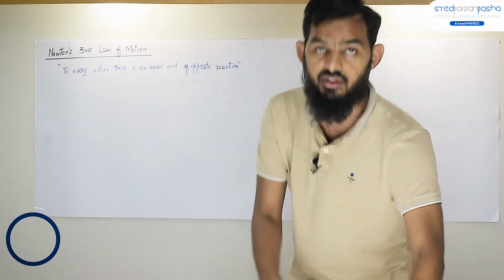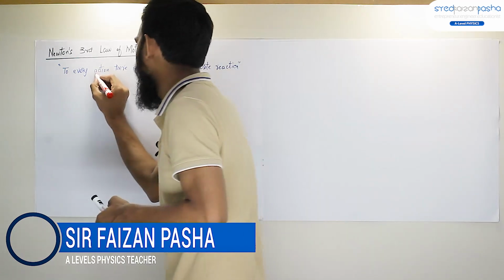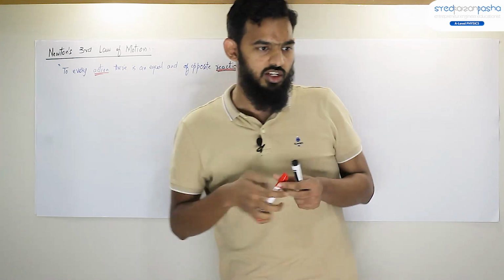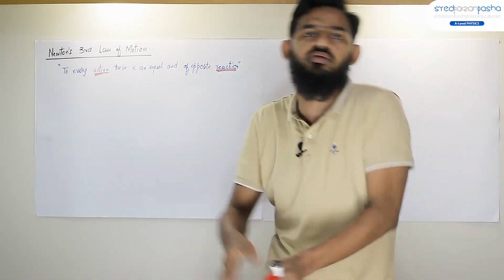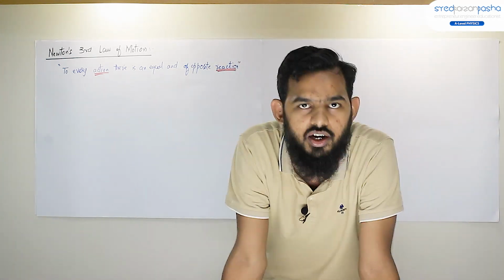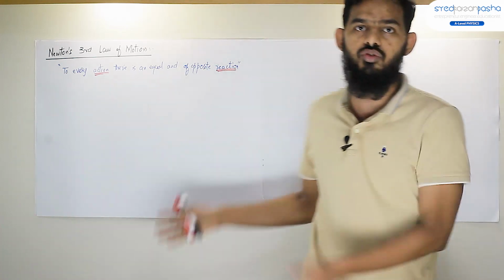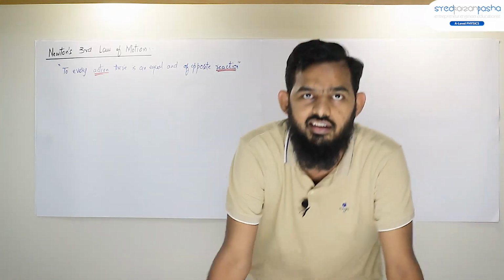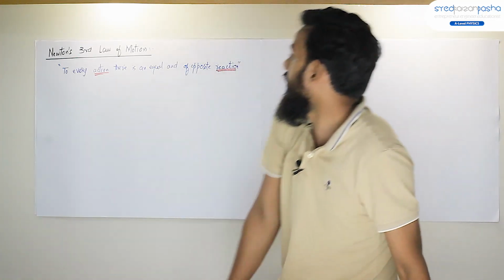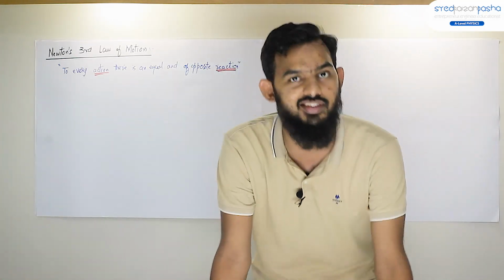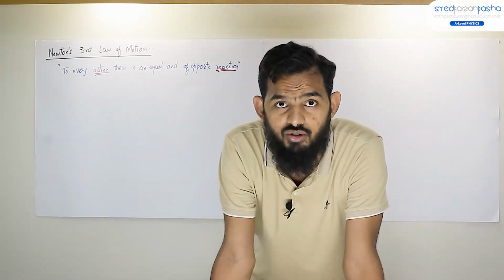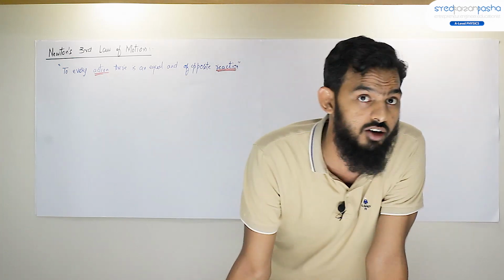So first of all, you need to understand what action and reaction mean. Obviously, this action and reaction is not like you slap someone and then the person will slap you back. Obviously, this is not what Newton was trying to say. Otherwise, if I slap someone and I run away, probably I'll be violating Newton's third law of motion. And I hope this is actually not true. So we need to go into the deep meaning of what Newton's third law of motion actually is.